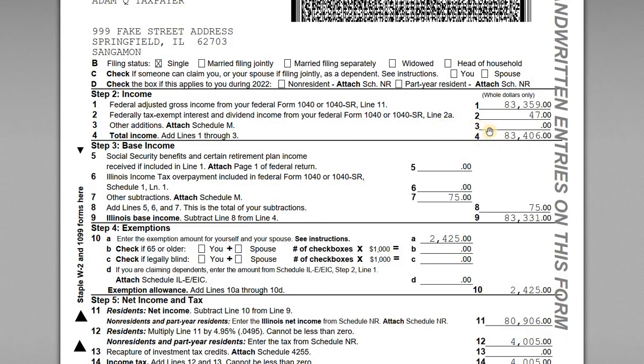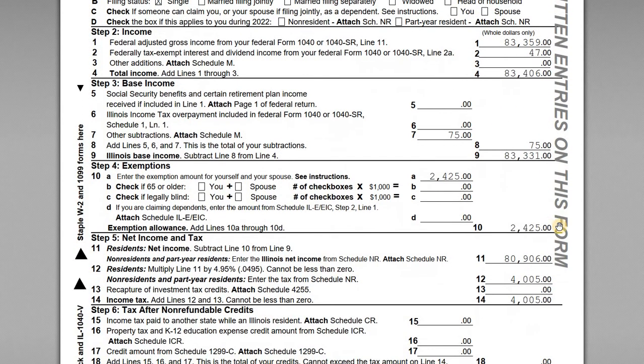And so the first one you see there on line 2 is the federally tax-exempt interest. So the municipal bond interest from Florida doesn't meet any exemptions, so it is taxable in the state of Illinois. So we have an addition there where we're adding back that tax-exempt Florida interest. So our total income is going to be $83,406. And then we are taking a subtraction for the treasury interest, right? So states are not allowed to tax U.S. Treasury interest, so we have a subtraction of $75 there, and that's coming from Schedule M.